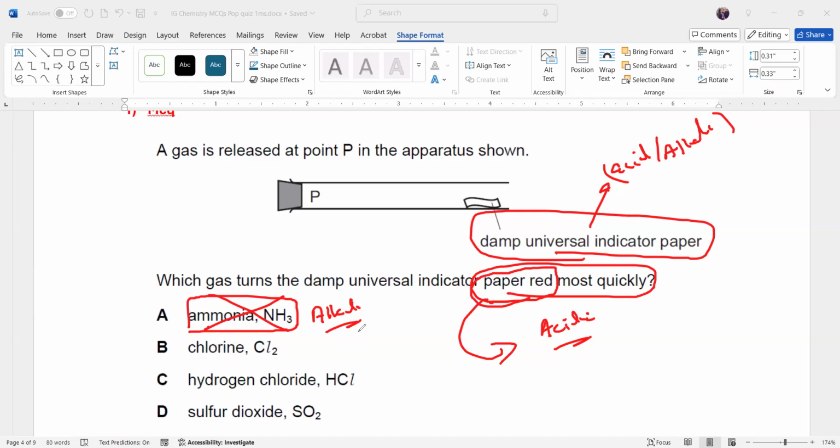So which gas turned red? Then ammonia cannot be an answer. We are left with these three gases. Now what we have to do is find the mass of each, and the one which has the lower mass will diffuse faster.